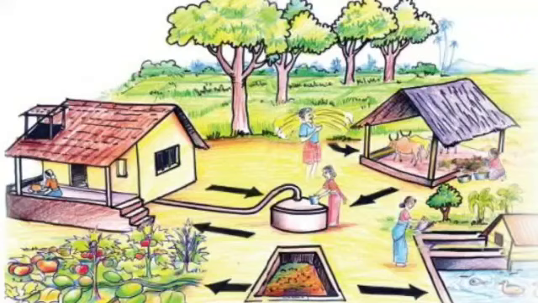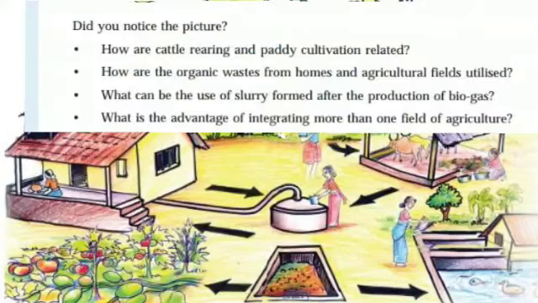Okay? Now how is it helpful? That is the next question. From your textbook, you can see some questions. Do you notice the picture? Okay, and down you can see how are cattle rearing and paddy cultivation related.